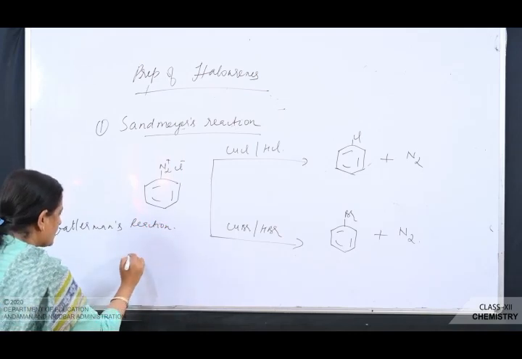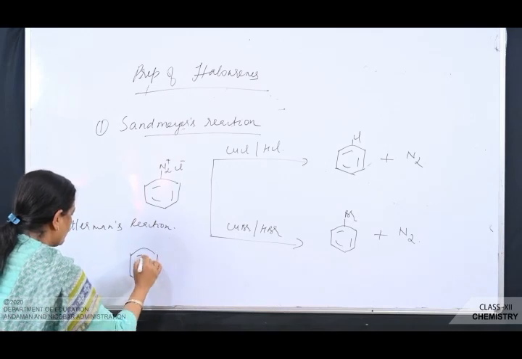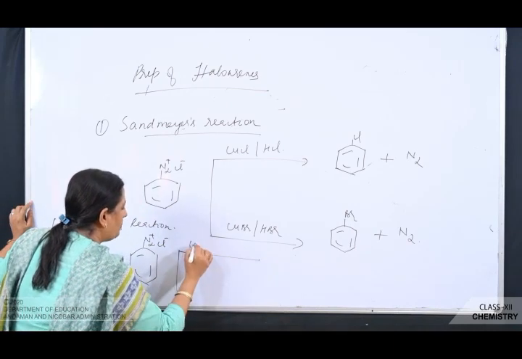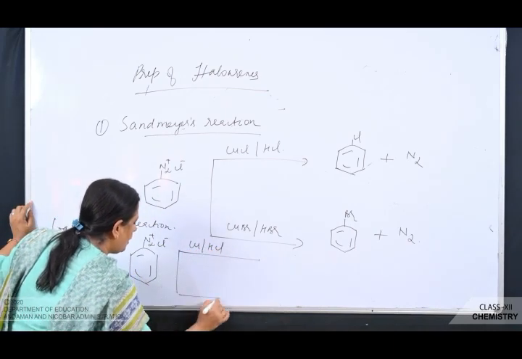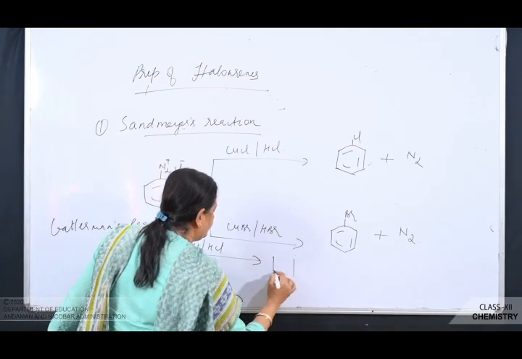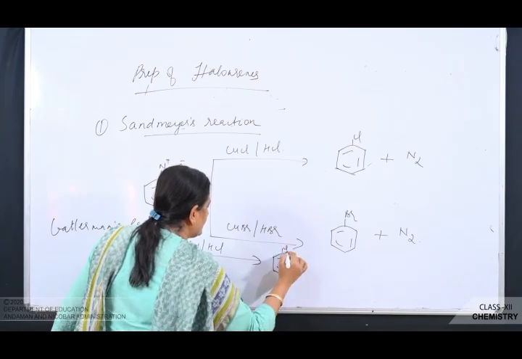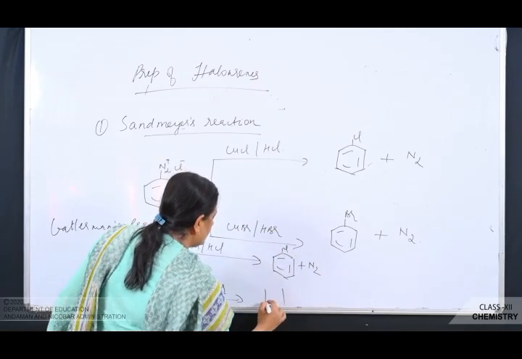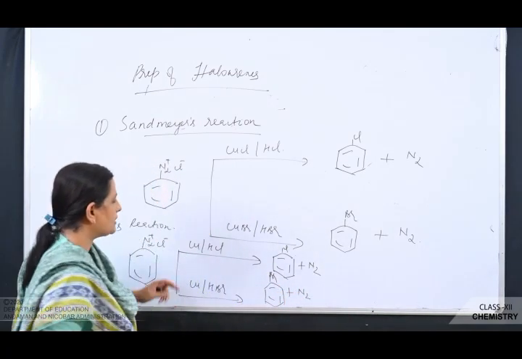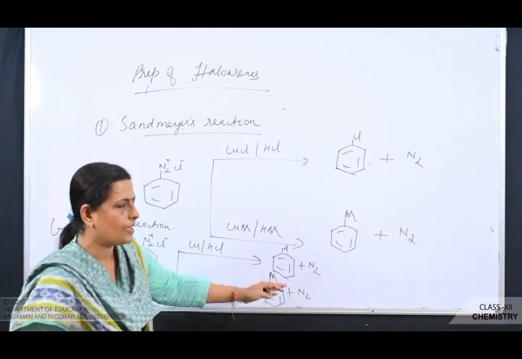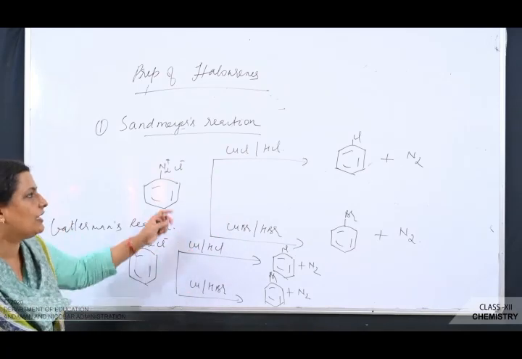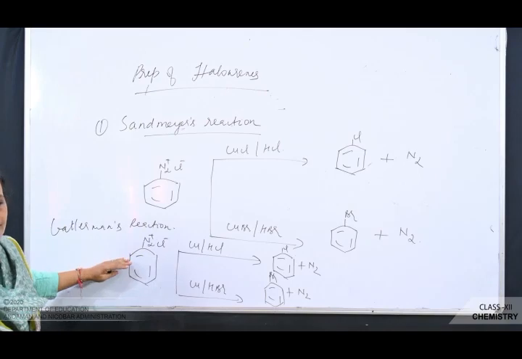Now what is Gattermann's reaction? Benzene diazonium chloride or diazonium salt when treated with copper powder in presence of HCl or copper powder in presence of HBr, you get chlorobenzene and bromobenzene. Now what is the difference in the two reactions? Both are the same, the reactants are the same, the products are the same. Here you are using CuCl or CuBr, here you are using just copper powder. Only that is the difference between Sandmeyer's reaction and Gattermann's reaction.